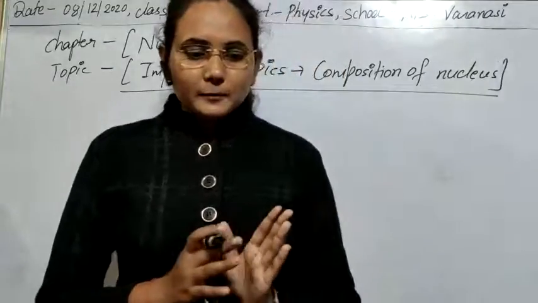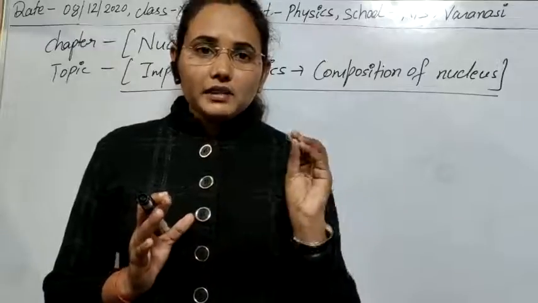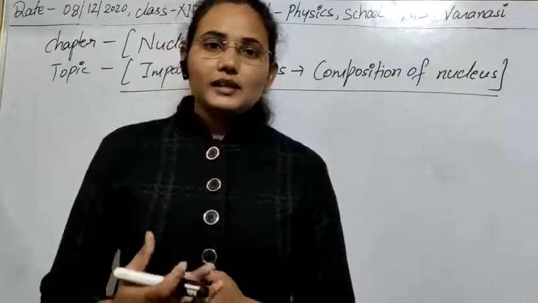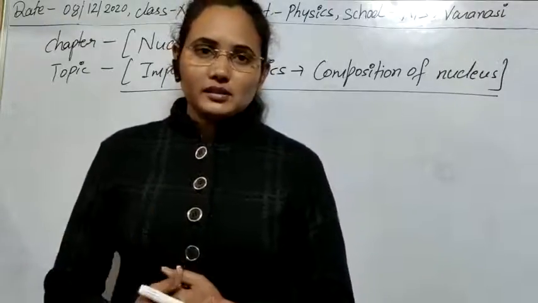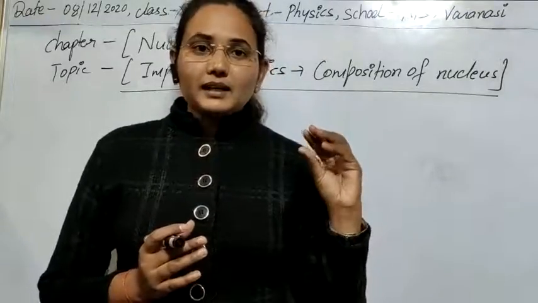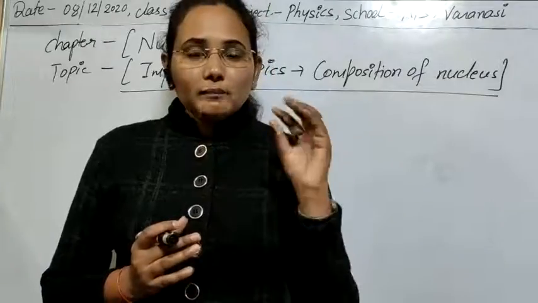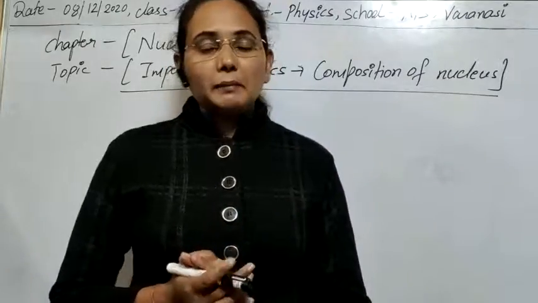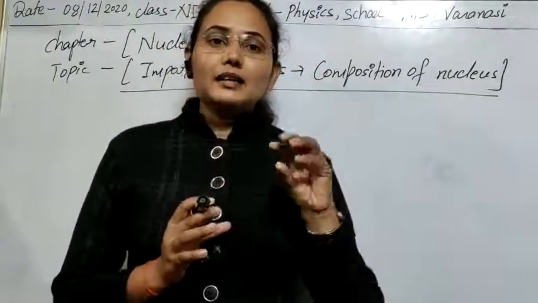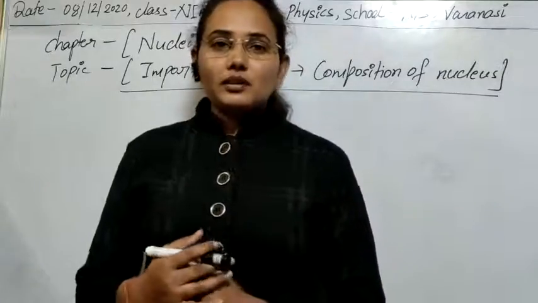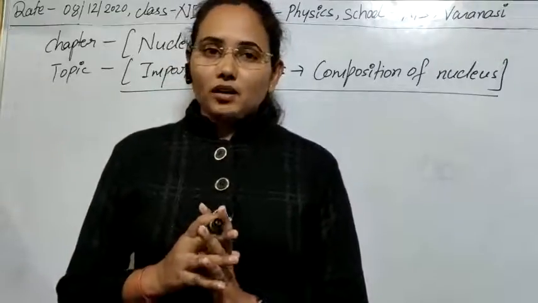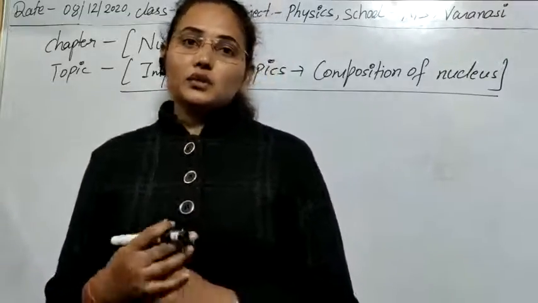First, he told us that the atom consists of mostly empty space. We have already discussed that in the chapter Atoms, but I am discussing it again just to remind you. You have seen that alpha particles are deflected by only some small space of the atom. It means that most of the mass of the atom is concentrated in a tiny space, and that tiny space is called the nucleus.